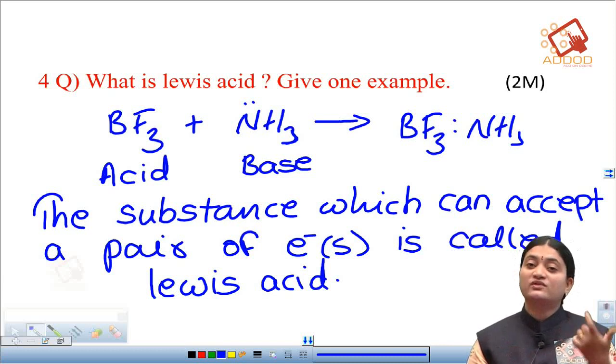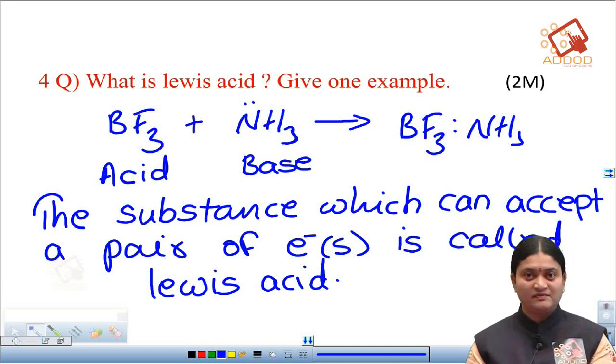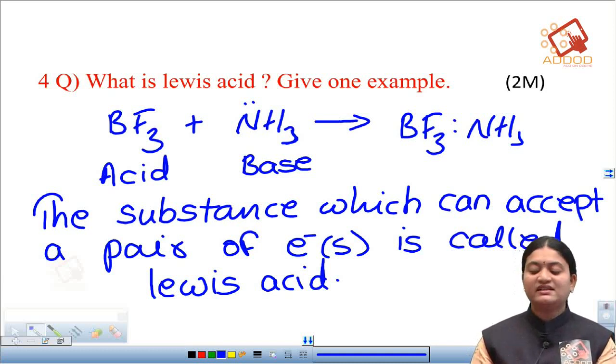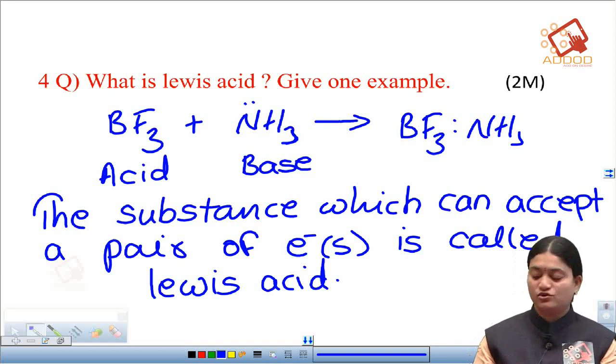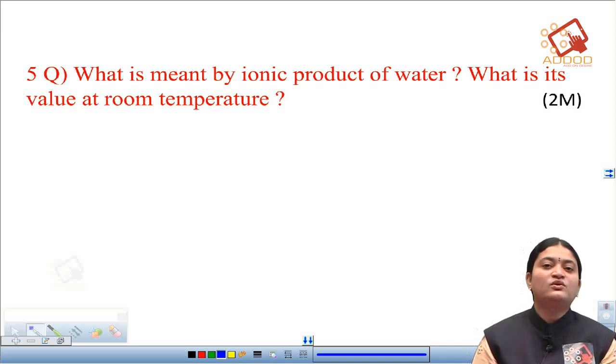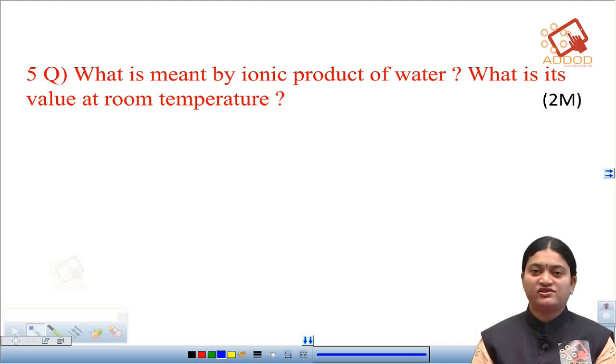So which can donate the electrons are the Lewis bases, and which can accept the electrons are the Lewis acids. So if you are writing this much, you will be scoring 2 marks. Now coming to the next question: what is meant by ionic product of water and what is its value at room temperature. As we know that water is a weak acid.